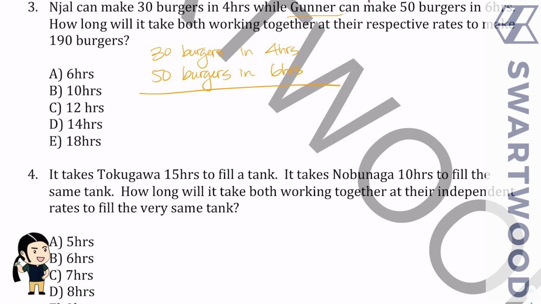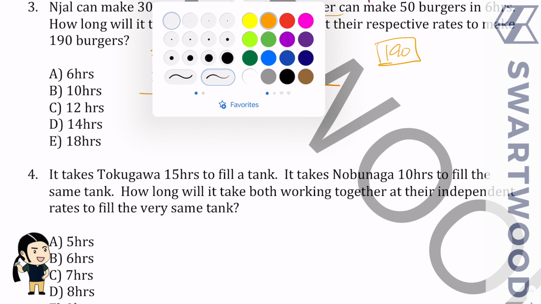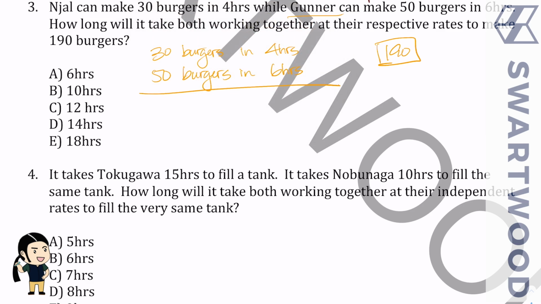And now they're going to work together. So how long is it going to take them to make 190 burgers? Okay. So one thing to note here is first, make sure you can do this the traditional way, which basically becomes a distance is rate times time problem. But first, the distance, right, would be what?